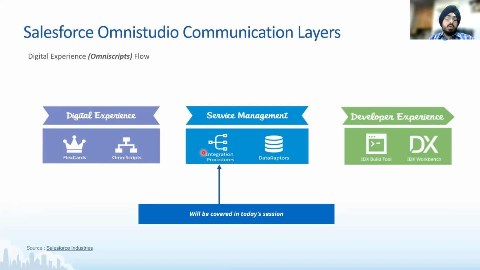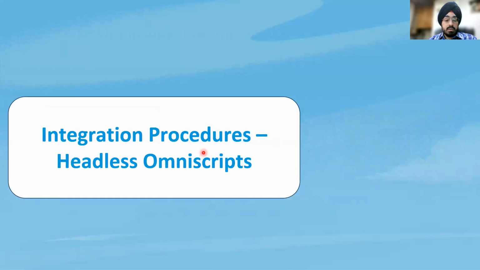We did touch base on data raptors in one of our previous lessons, where we explained that data raptors are ETL tools which help you load, extract, and transform data in Salesforce or in Velocity. Integration procedures are something similar, but they have far more capabilities than a data raptor. So we're going to cover specifics around integration procedures today.